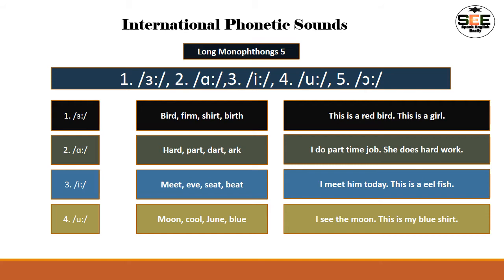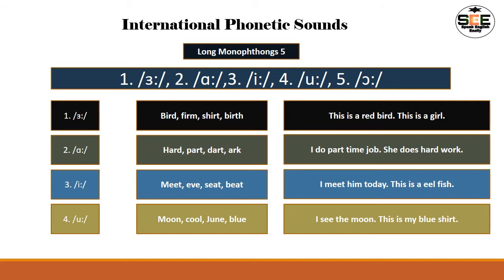Number 1, it is a long sound, right? Suppose there are two o's combined, short o, then we will get a long o sound, right? So what is the indication for the long sound? I already informed on the last videos also, so I'd like to repeat here. If we see any colon in this way, then we can easily understand that it is a long sound. For example, here also colon, here also colon, here also colon, and here also colon.